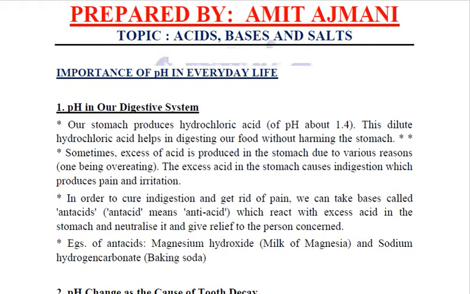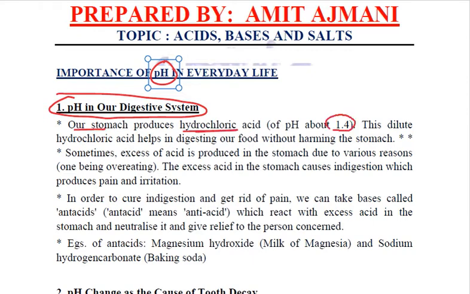Now, this pH that we have been talking about through the pH scale, acidic and basic, is very important in our everyday life. How? Let us try to relate the pH in our digestive system. Our stomach produces hydrochloric acid, which has a pH of 1.4, which helps in digesting our food, but without harming the stomach. Why? Because, as we have studied in life processes, the mucus coats the stomach lining.